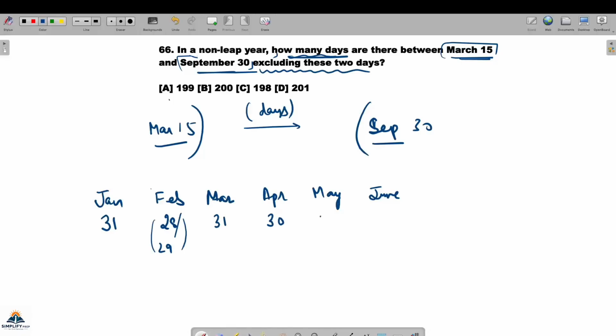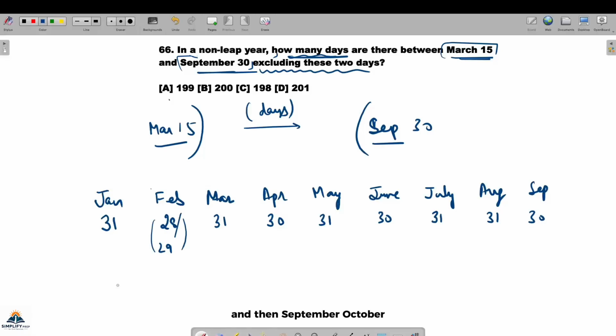So alternately, we have this kind of behavior in months. But in July, August, we have 31, 31, and then September, October, November, December, the alternate pattern will keep on going.